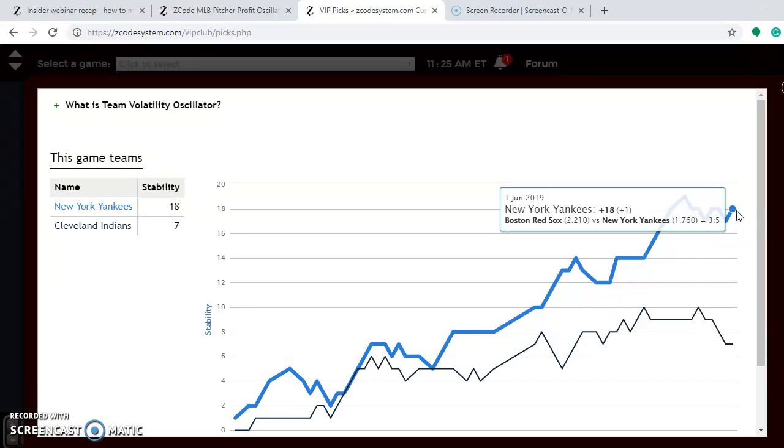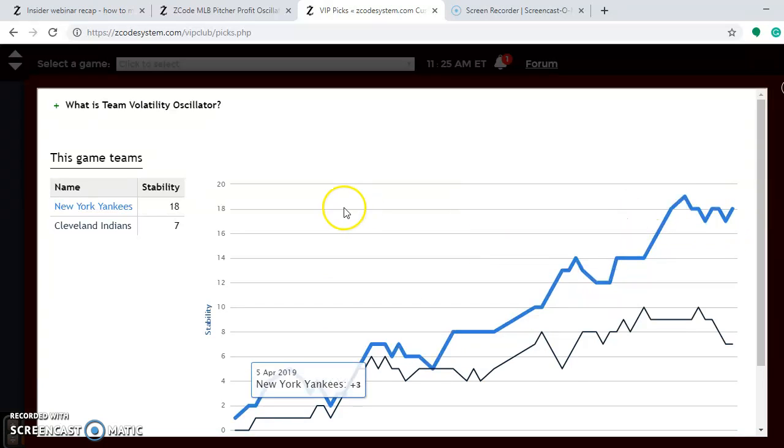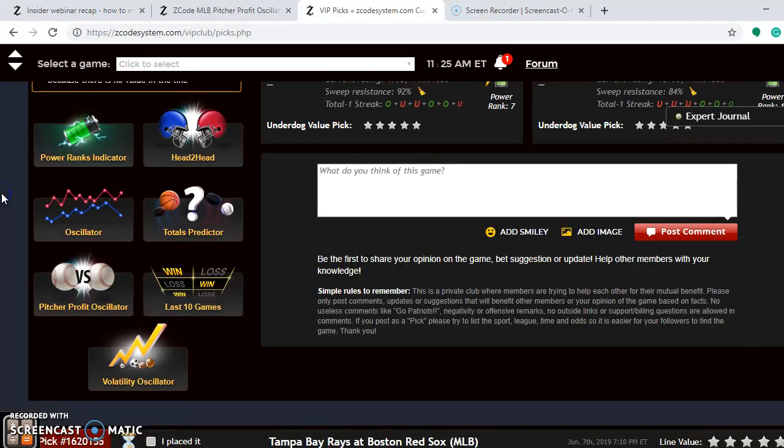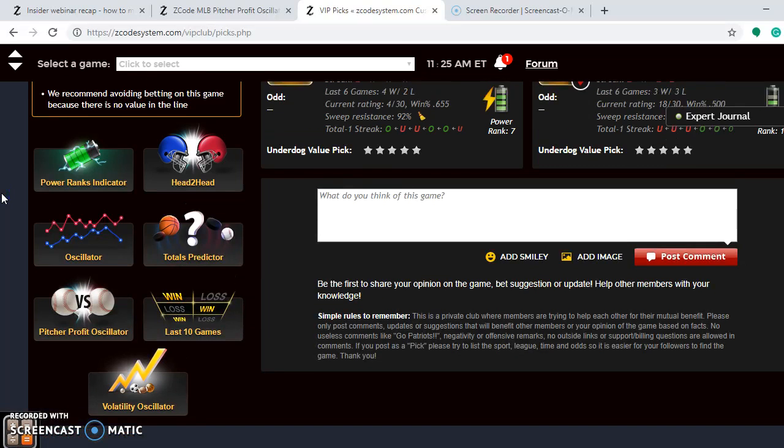between CC Sabathia and Zach Plesac is a bit of a toss-up. For the series in general, the Yankees are clearly the better team, one of the best in the league. I consider them to be the favorites and for them to take the series 2-1.